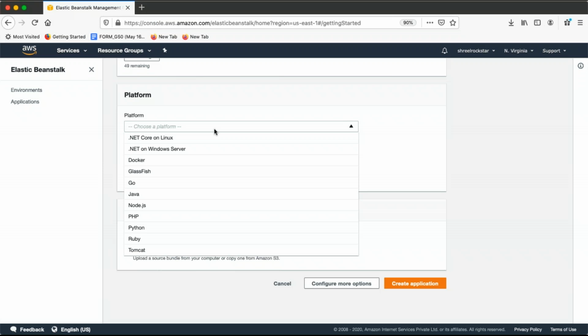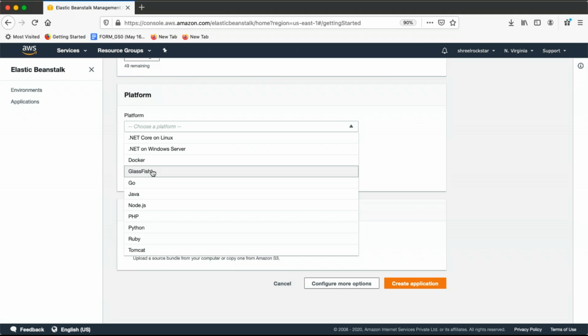Now guys, platform will give you a lot of different varieties here. See, .NET Core on Linux. What does that mean? If I use this, I will get a Linux server automatically selected by Elastic Beanstalk, plus .NET will be pre-installed on the server itself. Then there is .NET on Windows. Then there is Docker, which means this will set up your Docker basics there. After that, you can work with that.